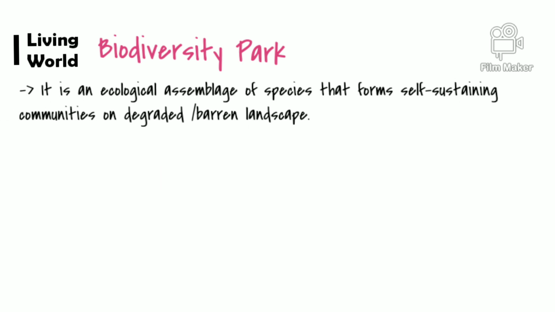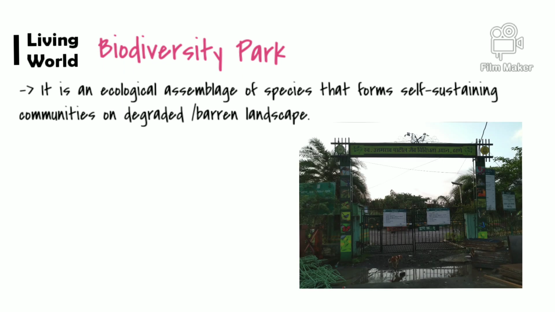Next are biodiversity parks. A biodiversity park is an ecological assemblage of species that form self-sustaining communities on a degraded or barren landscape. For example, Late Atmaram Patil Biodiversity Park, Gureghar, Mahabaleshwar. This park is the best model for conservation of natural heritage in an urban landscape.